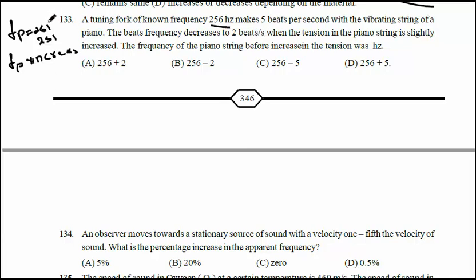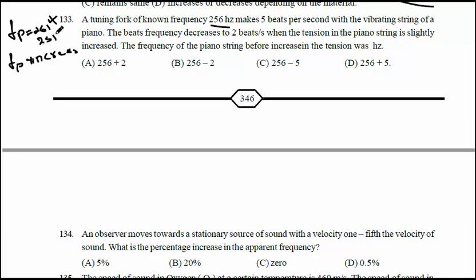Now if you take 261 as the answer, and you increase the tension, the frequency will increase beyond 261. If it increases beyond 261, the options will be 262 or 263 or 264. Let us take 262. If you take any number beyond 261, it will not produce 3 beats with 256. So 261 is a wrong assumption.